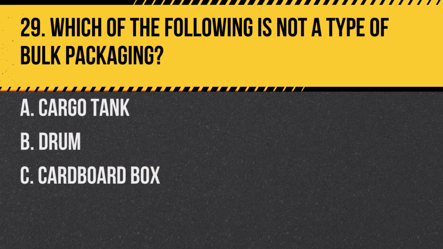Question 29. Which of the following is not a type of bulk packaging? A. Cargo tank. B. Drum. C. Cardboard box. Answer: C. Cardboard box. Bulk packaging is designed for larger quantities, and cardboard boxes are not typically used for this purpose.